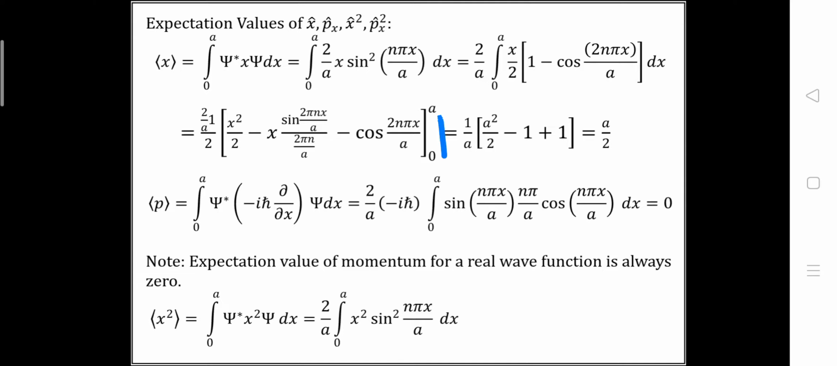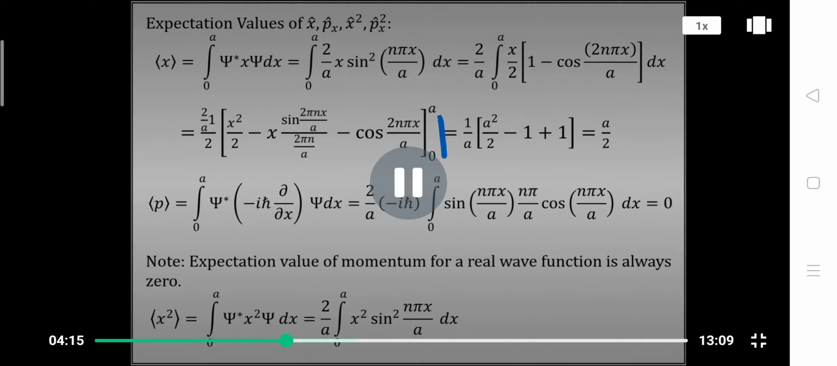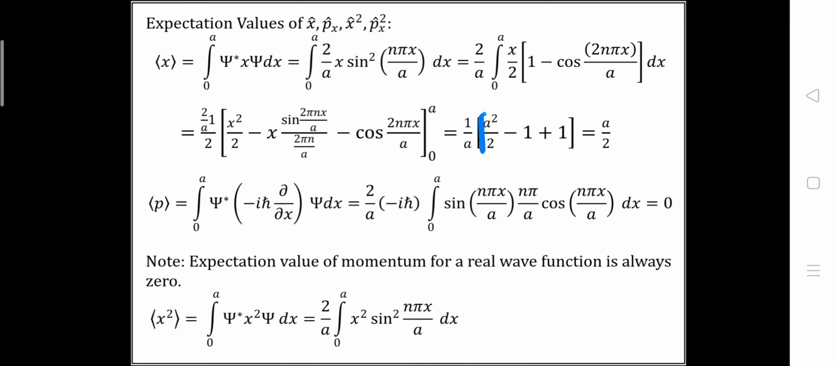Finally we get 1 by a, and into the bracket we get a squared by 2 minus 1 plus 1, which is equal to a by 2. So we get the expectation value of x as a by 2 for the infinite square well potential.